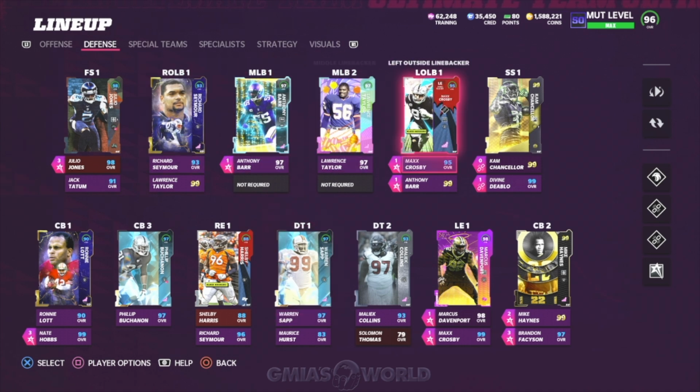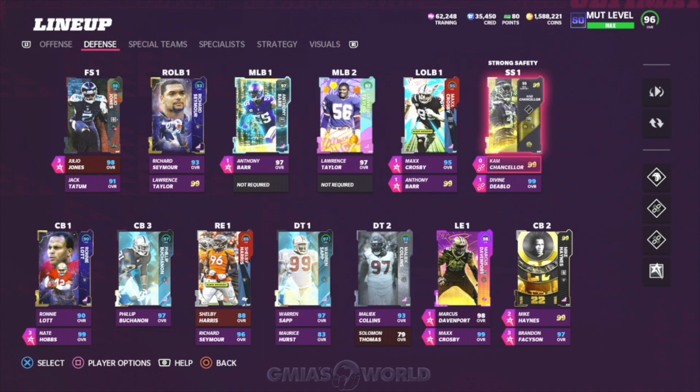You would do the reorder, and then there would be no middle linebacker in that slot. And then you can go ahead and sub Cam Chancellor into your lineup. I will go back and check out the specific live streams, but it's all over there. If you go to my live stream section on this channel here at G Miles World, you won't have a problem getting Cam Chancellor into the middle linebacker spot with 6-1.